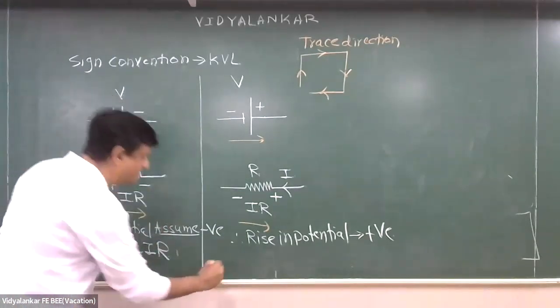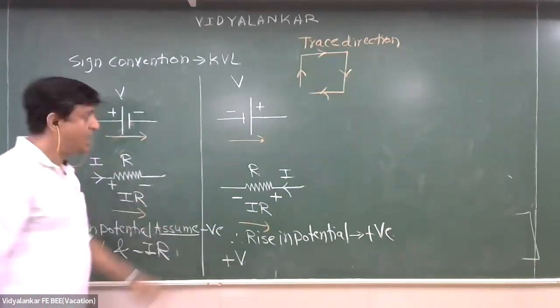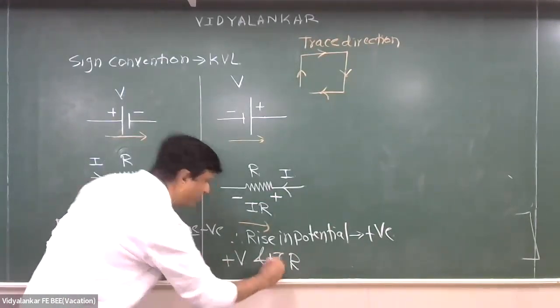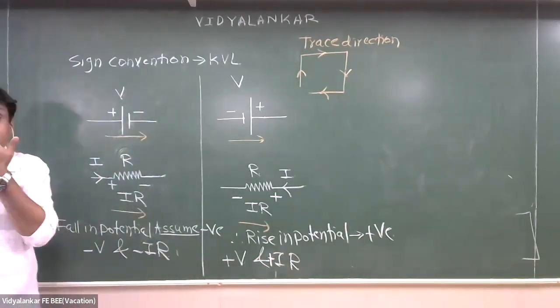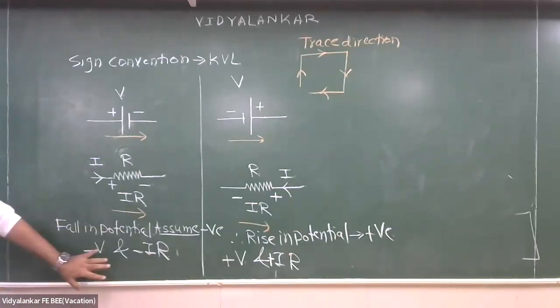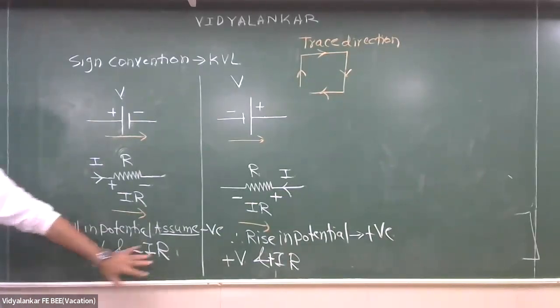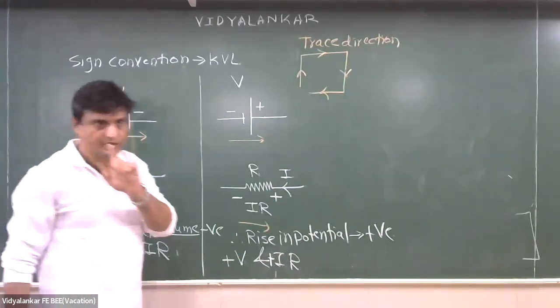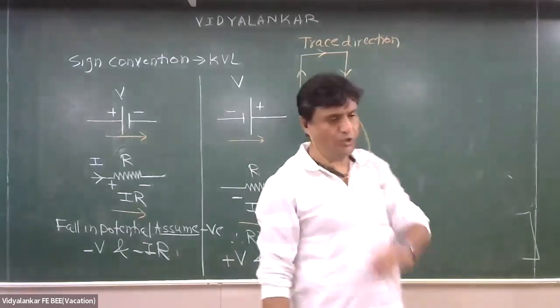So how will this V be considered? How will this IR be considered? So what is our convention? Fall in potential, negative, and rise in potential, positive. Anyone, any doubt? Everyone is getting this? Yes. Chalo, note down, note down.